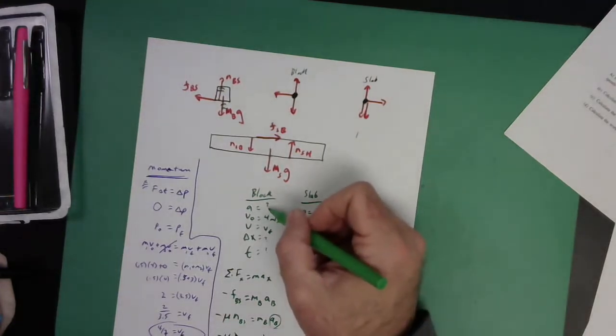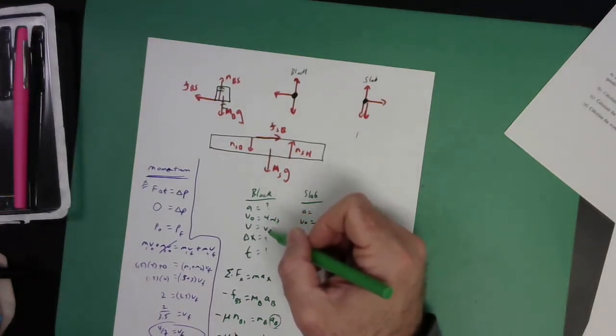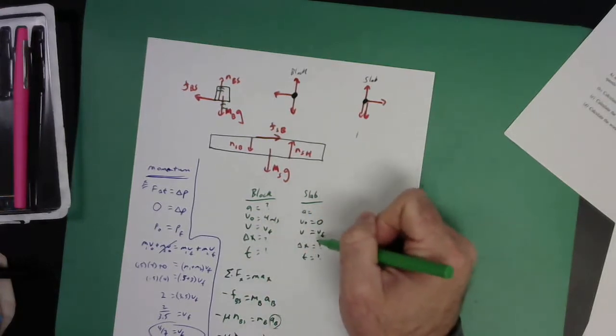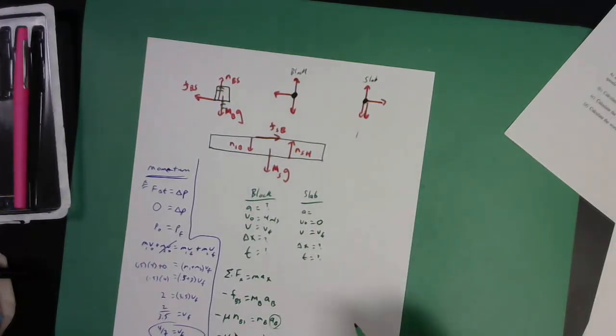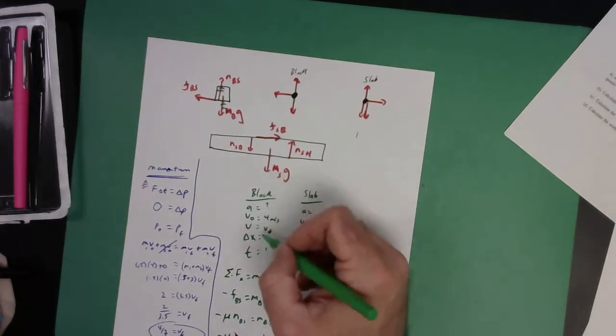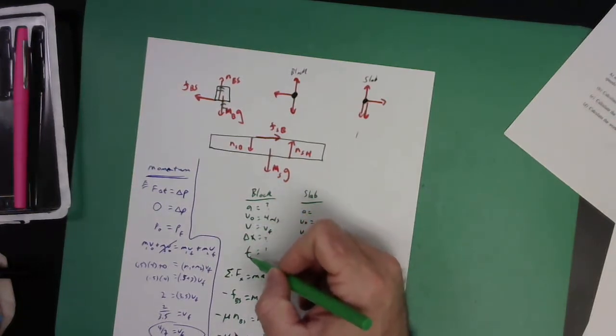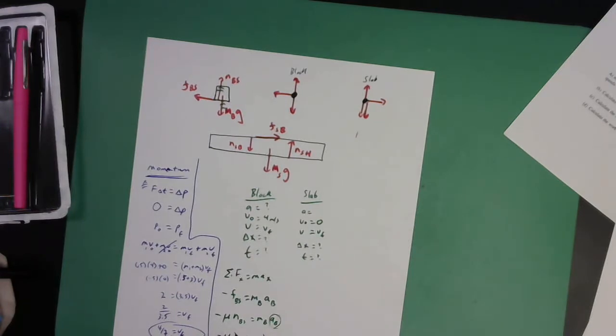Okay, now I have that value. So now I have A, V naught, V, and then T we know is the same for both. So I'm going to use that variable because it's going to show up in the other equation, the equation for the slab too. So if I run through, should I write the kinematics equation down? Sure. A, V naught, V, and T is the equation that doesn't have delta X. That would be V is AT plus V naught. So that final velocity is that acceleration, that negative 1.96 times T, plus initial velocity, which was 4 meters per second for that guy, right? Okay, that gives me an equation that's got 2 unknowns, V final and T.